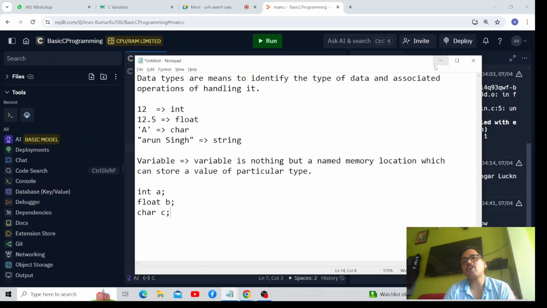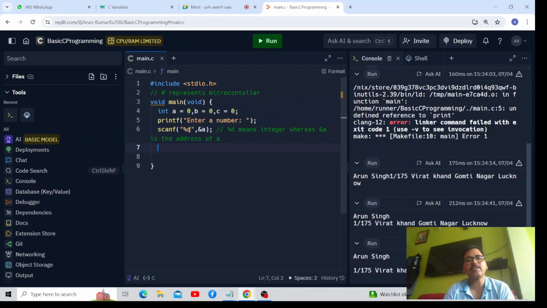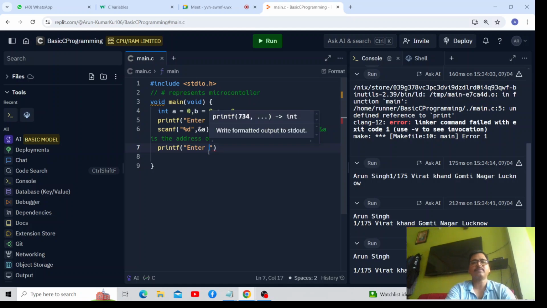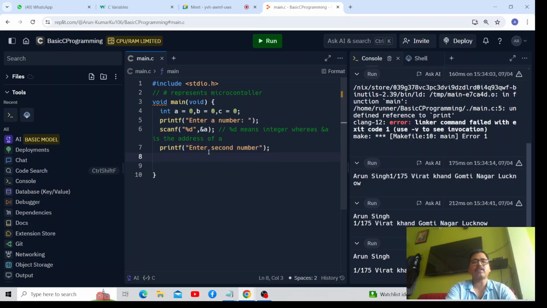So now here, with the help of this statement scanf %d ampersand A, we are able to receive a value via keyboard and then store the same value at this memory location A. Now, this is the message for the second number. Enter second number. This is for the second number, and now here you can see the second number I have entered.